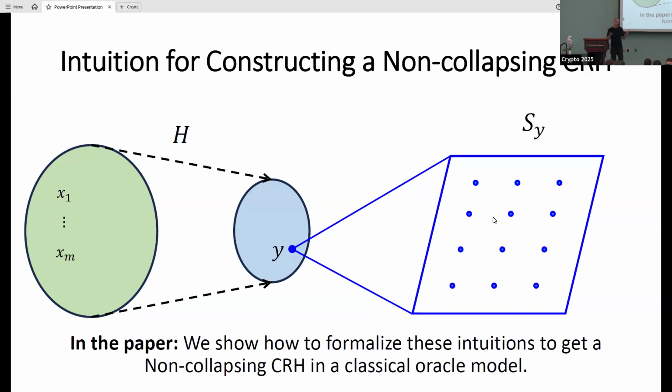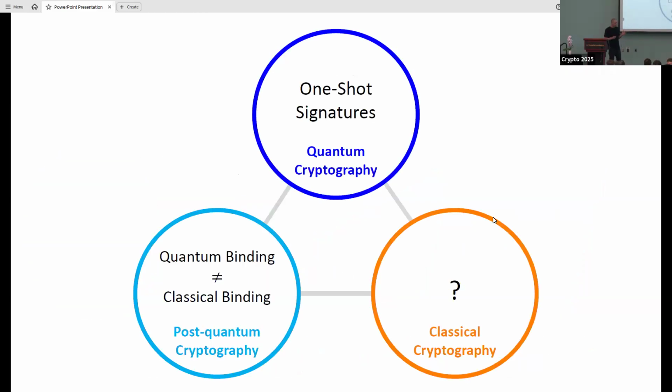Yeah, and there are a lot of things here that I definitely skipped over. So in the paper, we show how to formalize this. Okay, so I briefly showed you the connection between two things: one-shot signatures, this quantum object, and this discrepancy between classical and quantum notions in post-quantum cryptography.